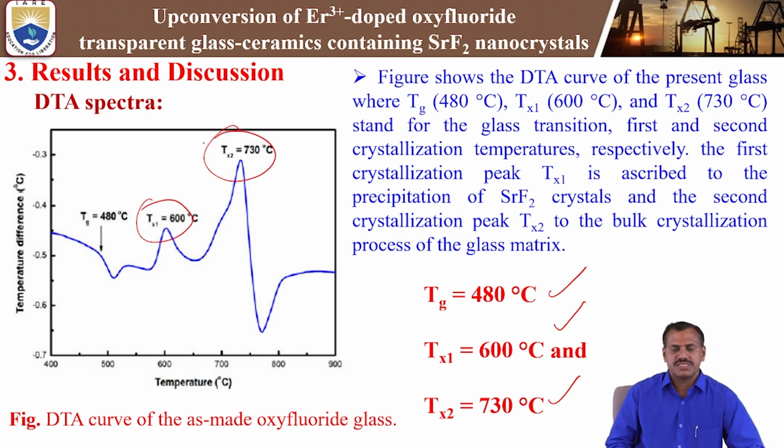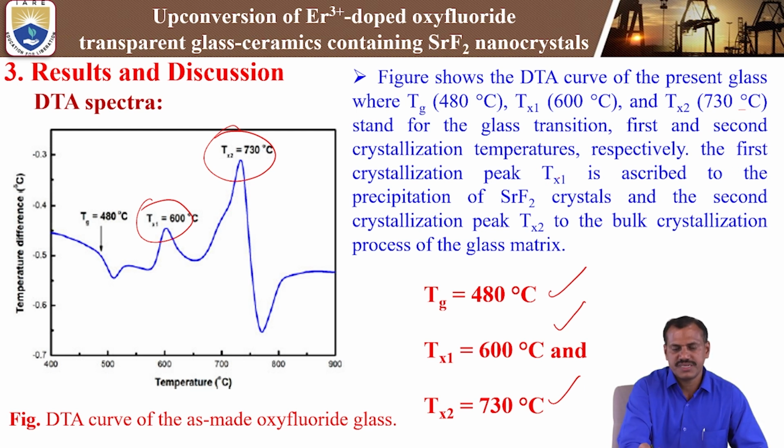Based on the two crystallization temperatures, we need to optimize which crystalline phase to use for the nucleation or heating process to prepare the glass material into glass ceramics. The figure shows the DTA curve of the present glass, with Tg and the first and second crystallization temperatures, respectively.